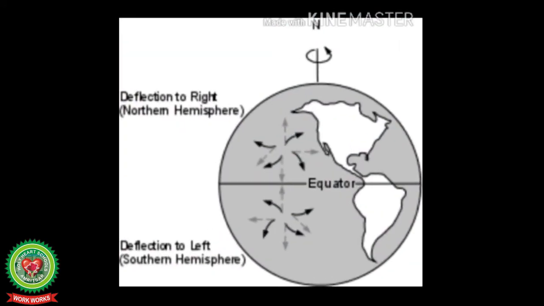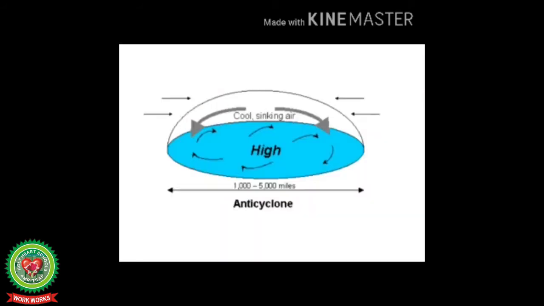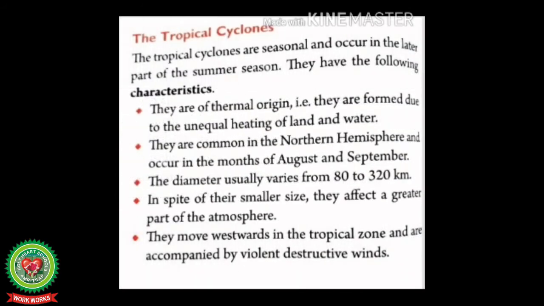Let us understand this. Cyclones move in the direction of the planetary wind system. So, they move towards the west in the trade wind belt while they are pushed eastwards in the westerlies belt. An anticyclone has a high pressure center and the movement of the wind is clockwise in the northern hemisphere and anti-clockwise in the southern hemisphere. The wind blows spirally outwards. It has been generally observed that there is an anticyclone between two cyclones.